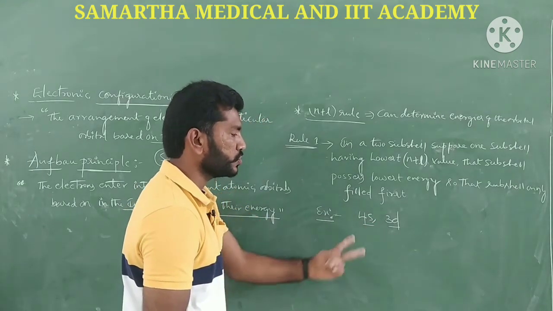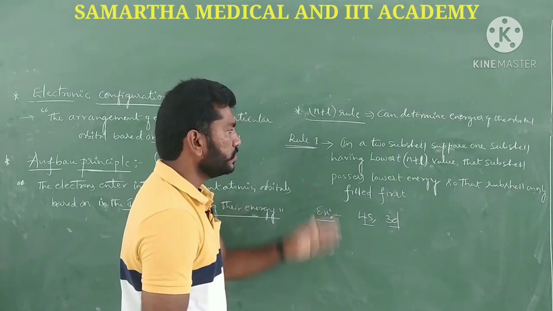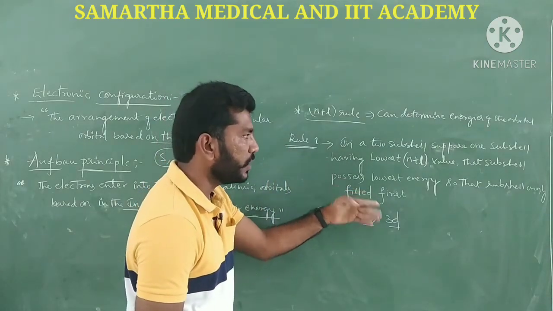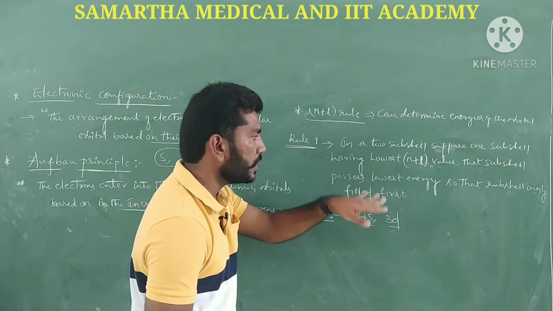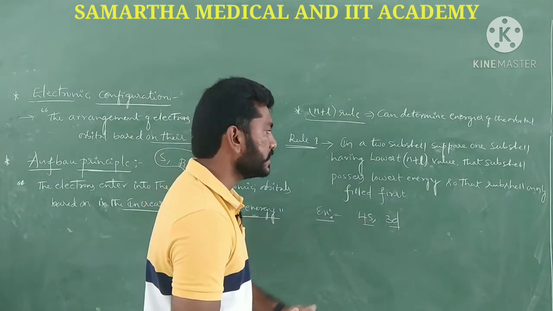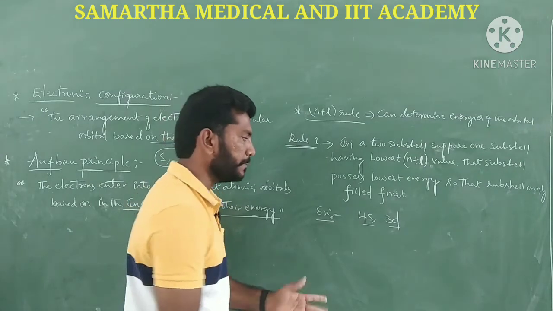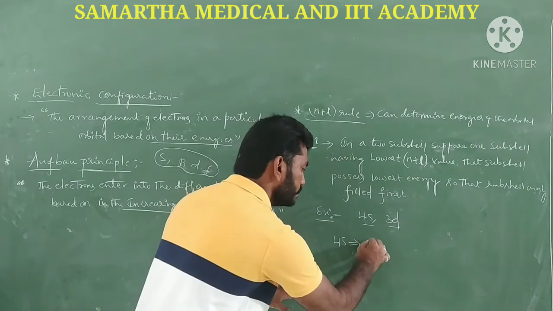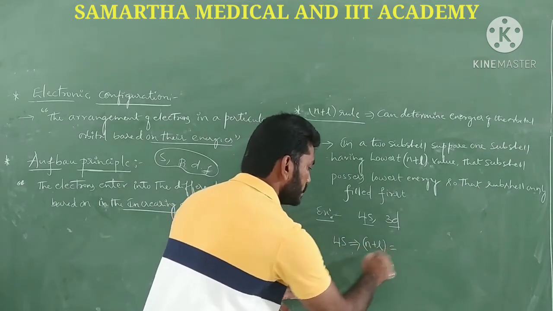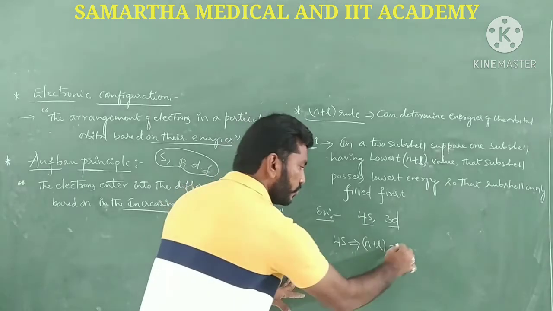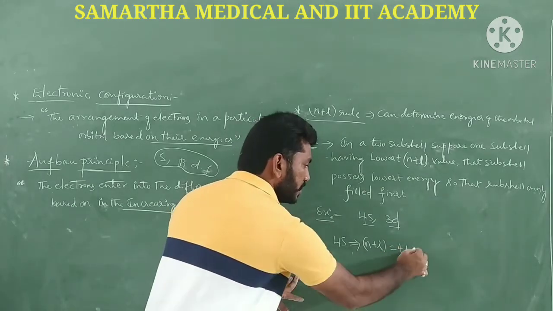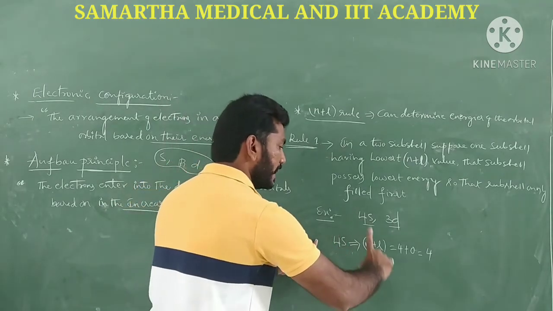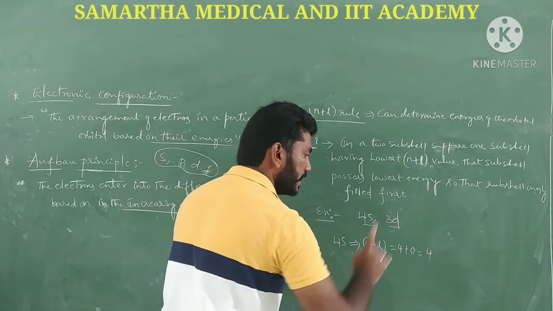The rule says the subshell having the lowest n plus l value has the lowest energy, so it gets filled first. Let me calculate the n plus l value for 4s. What is the n value? 4. What is the l value for the s subshell? 0. So the total is 4.